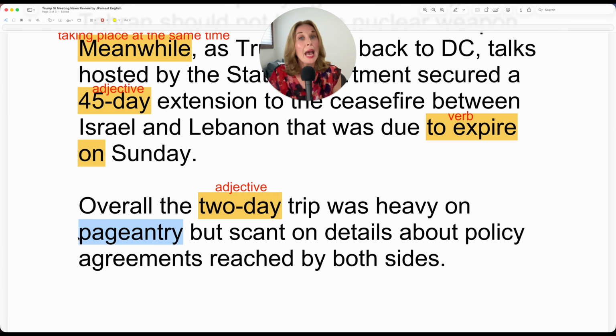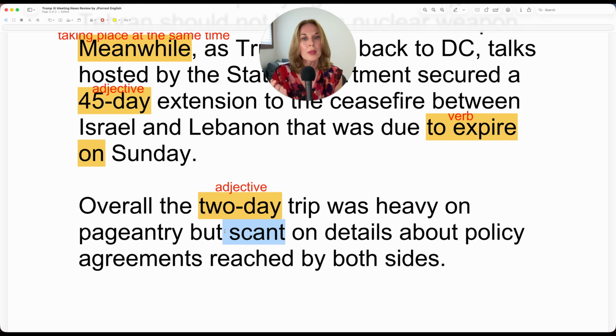Pageantry, think of a pageant, a beauty pageant, for example. Well, in a pageant, it's very choreographed. People walk a certain way, they dress a certain way, they talk a certain way. It's scripted, it's practiced, it's rehearsed. That's the image. And heavy meaning it contained a lot of pageantry. So the way that they interacted with each other, their smiles, their poses, it seemed like perhaps it was scripted, practiced, rehearsed. That's pageantry.